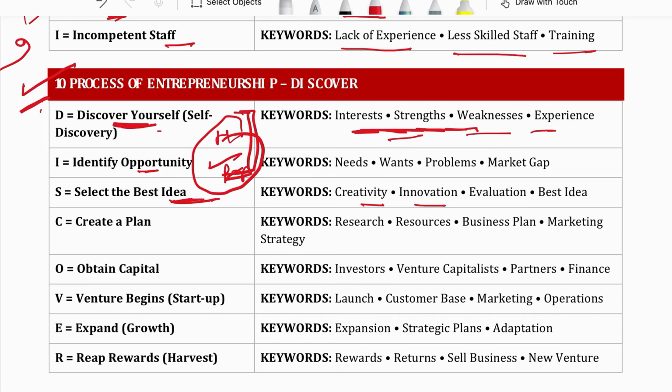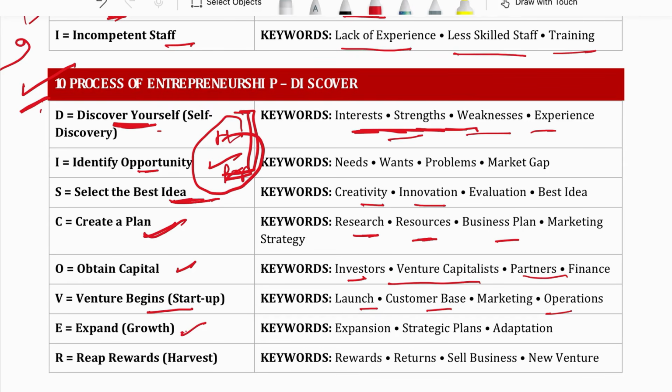Then after selecting the idea, create the plan. Do the research work, arrange the resources, make the plan of how you are going to execute it. Then you cannot execute the plan without money. You need money for that. So O for obtain capital. You talk to the venture capitalists, connect with angel investors and arrange the money to start your business. Finally, start the venture, launch the business, arrange a customer base and start your business.